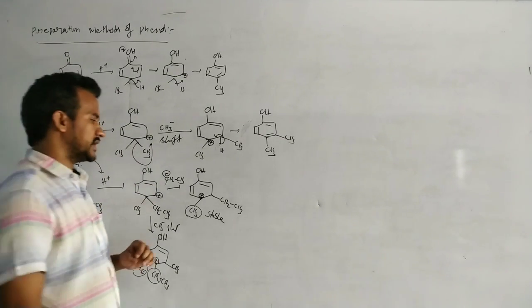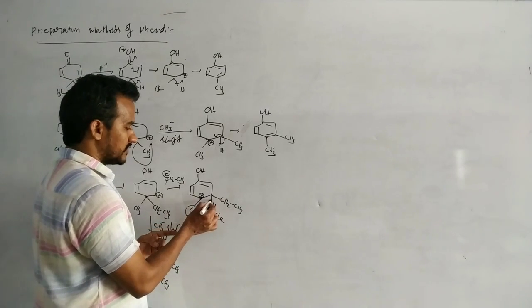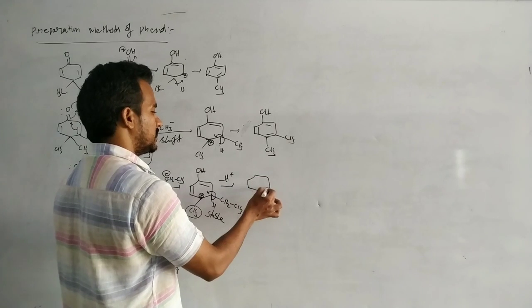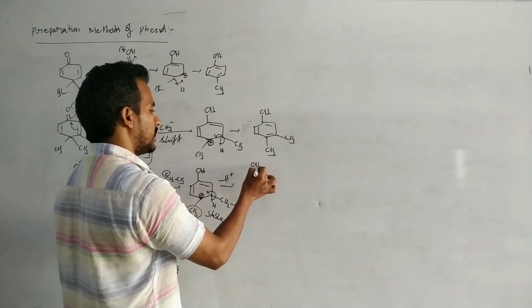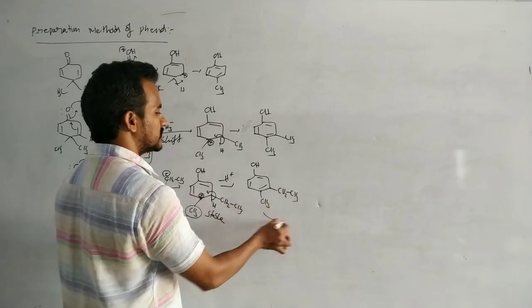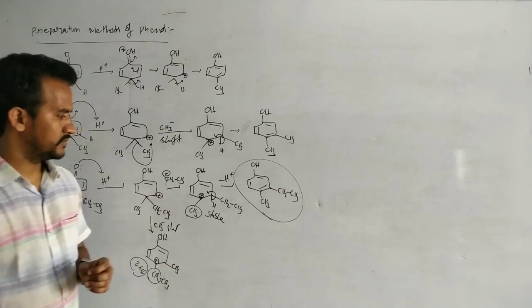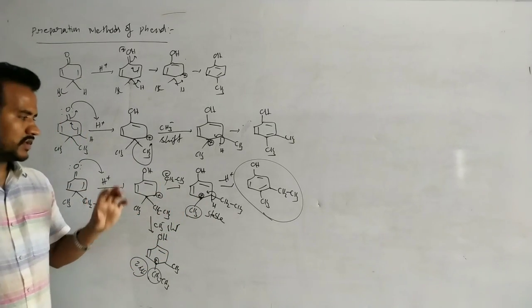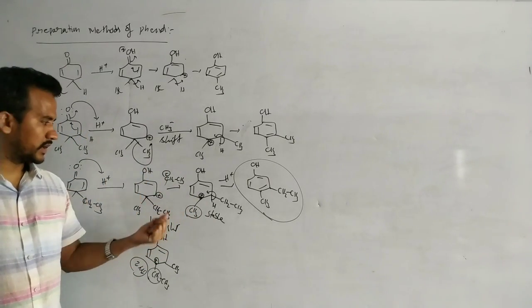Ethyl migration only takes place. Then the loss of H plus takes place, which means formation of the aromatic ring, with CH3 and CH2CH3. That is the major product. Based on the carbocation stability after migration, we can decide which group is migrated.